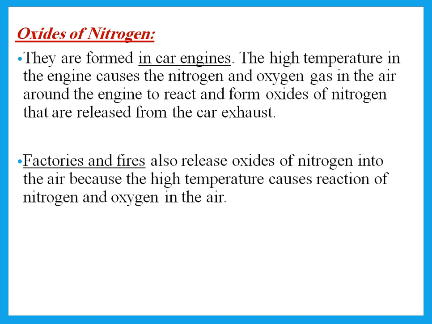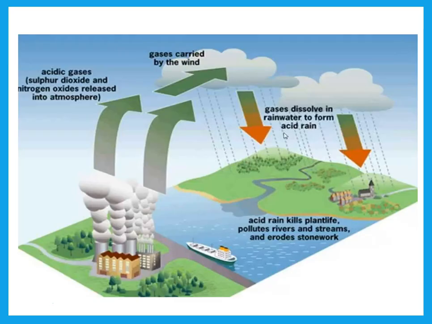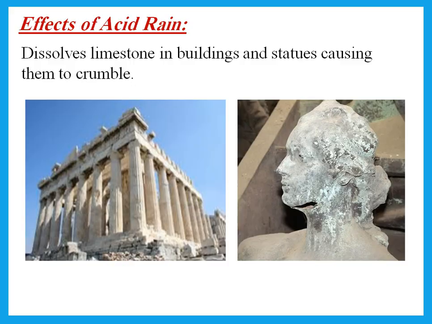Now, oxides of nitrogen, we said, come out of the car exhaust, or they are formed in car engines. This is because the high temperature of the engine causes the nitrogen and oxygen gas in the air around the engine to react. Now, in the end, the sulfur dioxide forms sulfuric acid, the oxides of nitrogen form nitric acid. This goes up and dissolves in the rainwater, and there are many bad effects of acid rain.